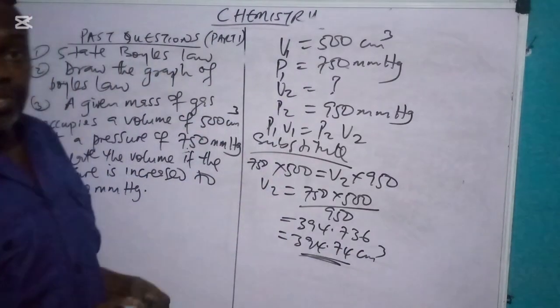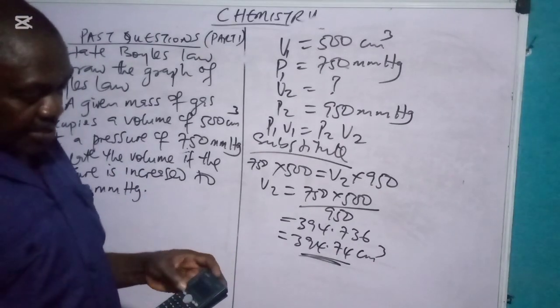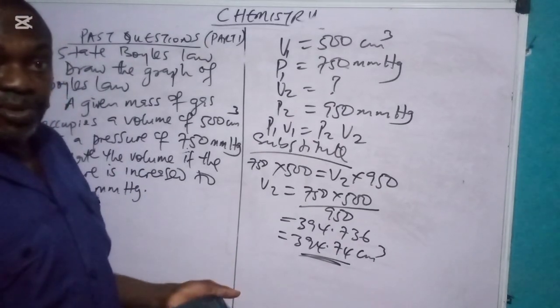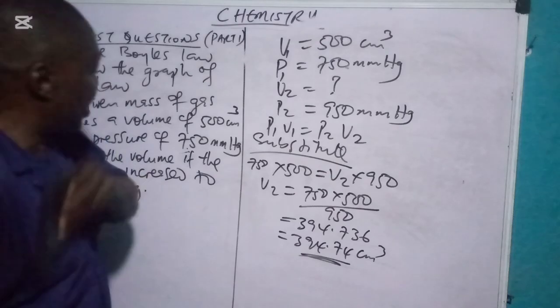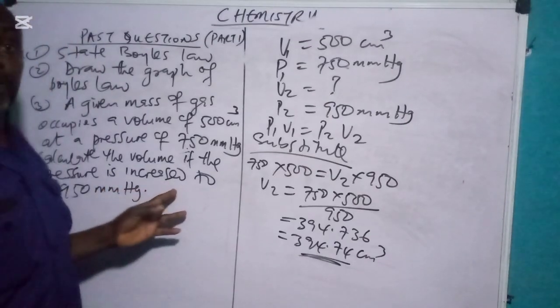This is theory. In theory, you can use 2 decimal places, but in practical, it's usually 3 significant figures, apart from titration. So that's all we can do today, because that's what they gave to us to calculate.